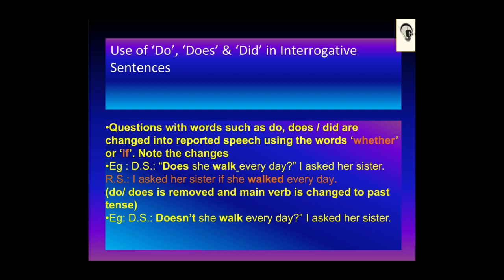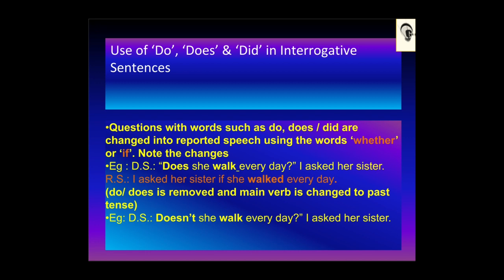Now we come up to the use of do, does, did in interrogative sentences. Firstly, we did it in declarative sentences. Now we are doing it in interrogative sentences. Questions with words such as do, does, or did are changed into reported speech using the words whether or if. Now let's see how. Note the changes.